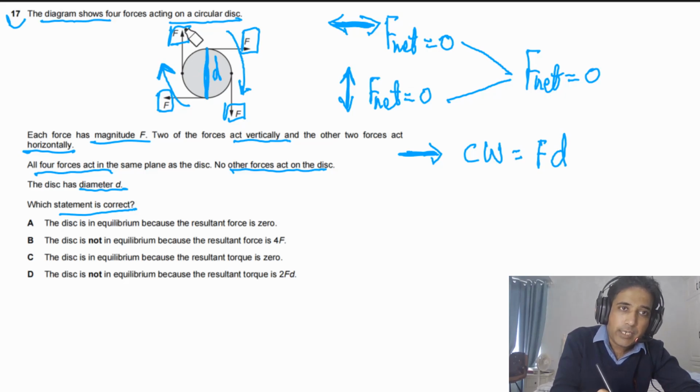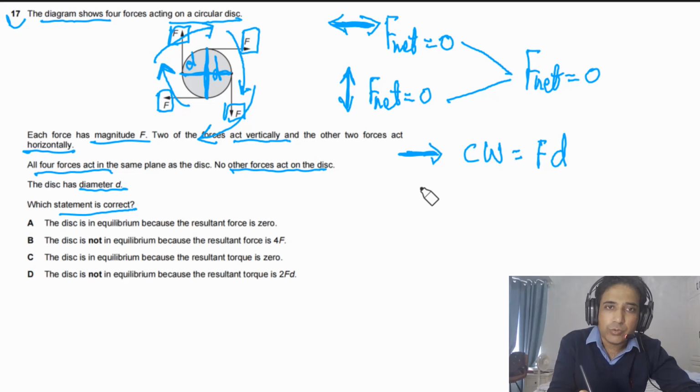Now we can look at forces along vertical, and the separation between these two forces is also t. The moment due to this force will be clockwise, and due to this one also will be clockwise. So along vertical the moment is also clockwise, and that is equal to Ft.